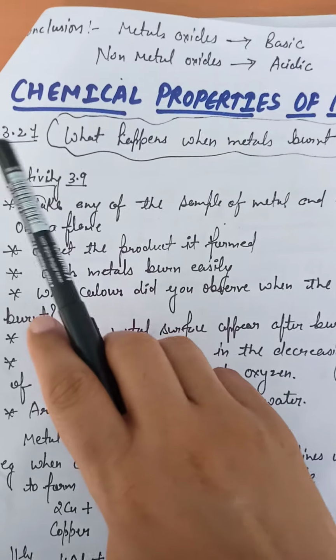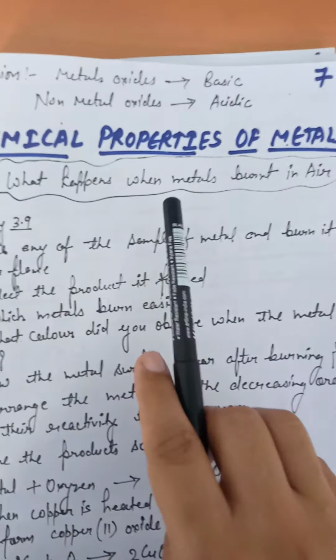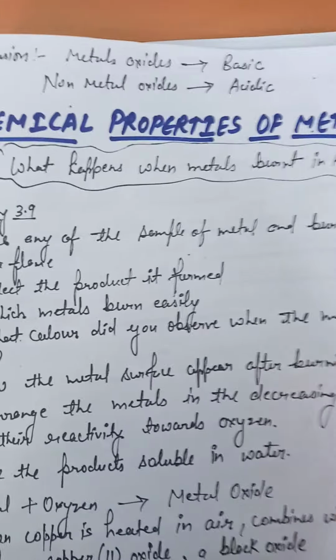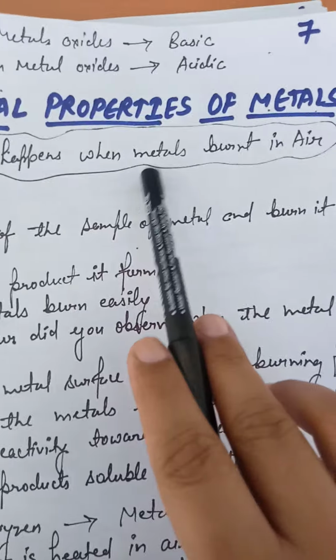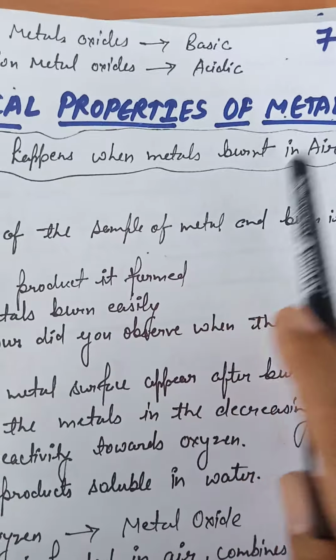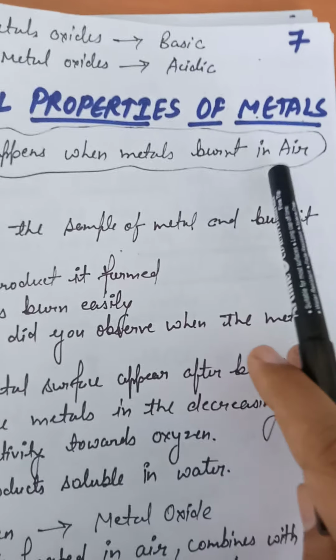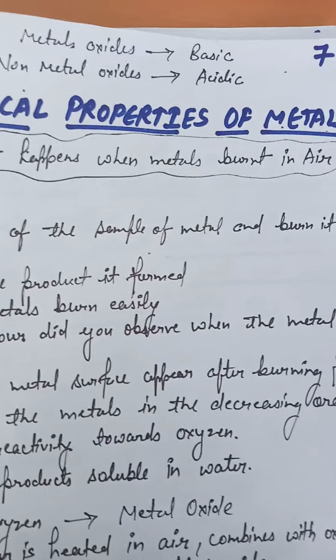Firstly we will study article 3.2.1, what happens when metals are burnt in air. Burnt in air means metals are reacting with oxygen, because oxygen is present in air. So we will discuss here the reaction of metals with air.